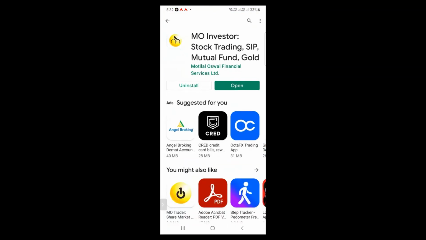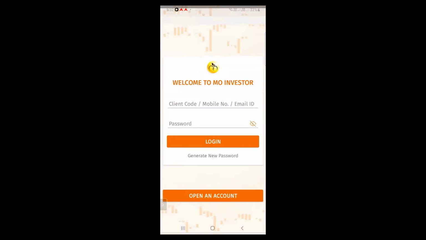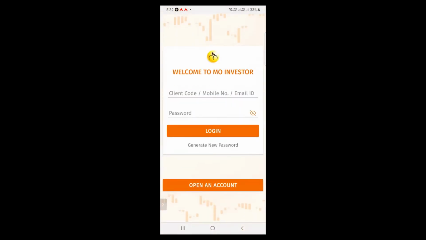So you can download this app from Play Store. Here I have downloaded this app. I'm clicking on OK button. So this is how the login page of MO Investor app will be.